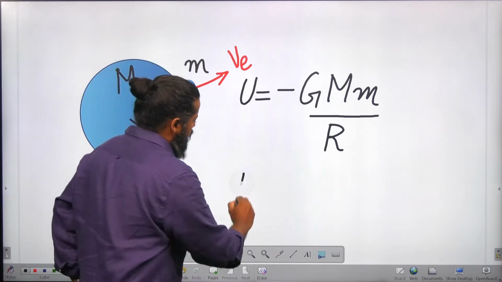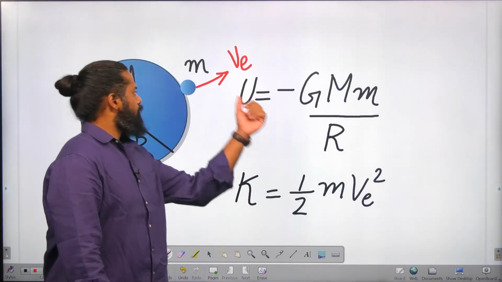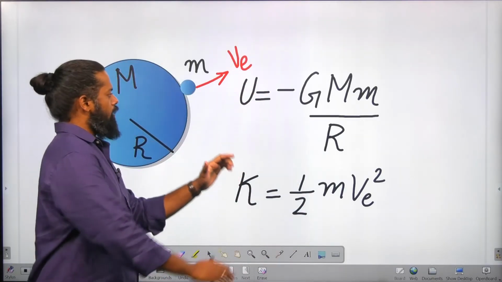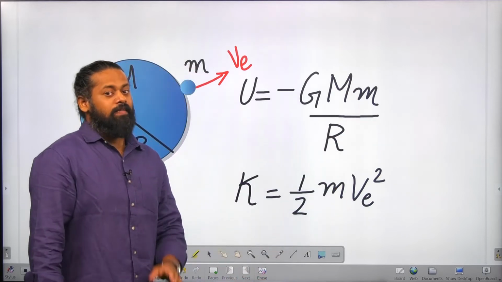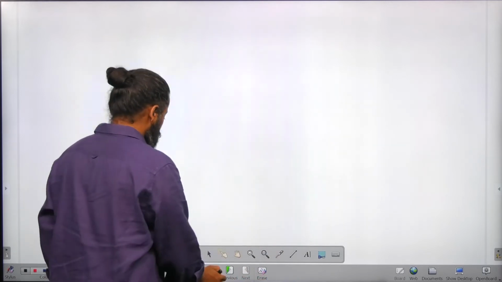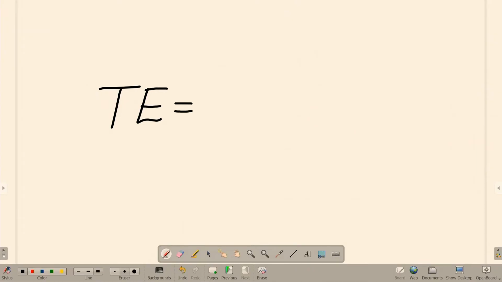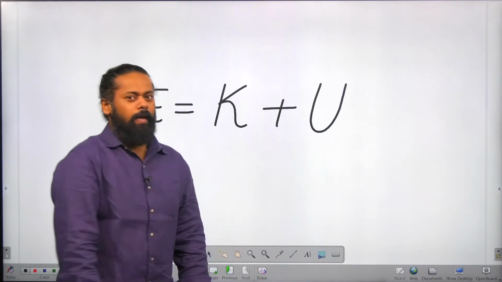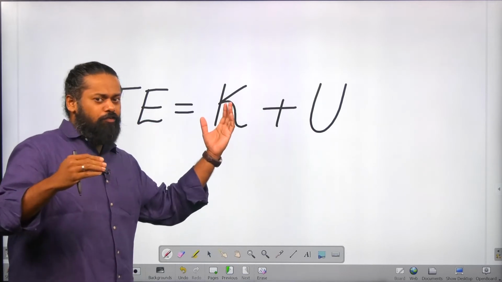How much is the kinetic energy? Kinetic energy is equal to half m VE square. So the moment we give that velocity, the total energy of the system is the sum of potential energy plus kinetic energy. That is the initial condition. Let us substitute the values for the initial condition.